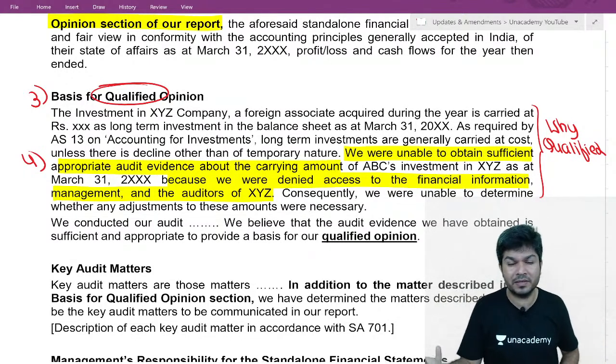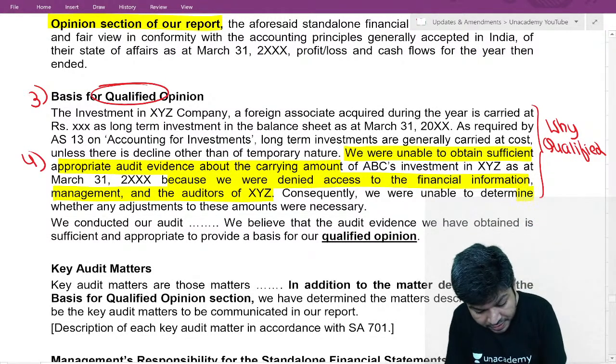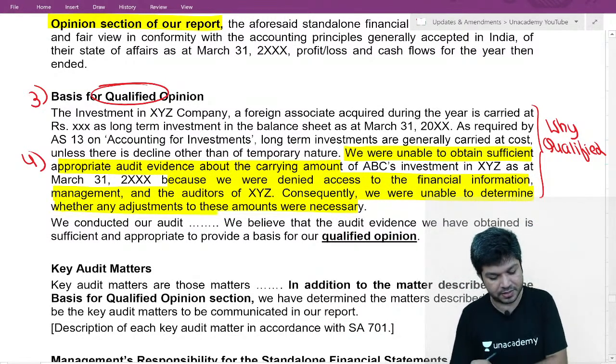I'm not allowed to talk to anyone. I didn't get their financials. So permanent diminution there or not, I don't know. We are unable to determine the effects required.